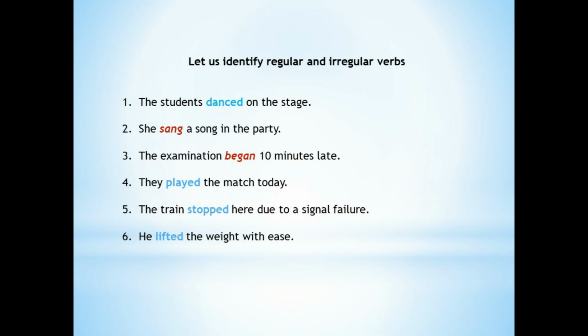The fifth example is, the train stopped here due to a signal failure. In the sentence, stopped is the verb. It ends in ed. அதனால இது ஒரு regular verb. The sixth and the last example is, he lifted the weight with ease. இதில் lifted அப்படிங்கிறது தான் verb. இதுவும் edல end ஆகுறனால இதுவும் ஒரு example of regular verb.